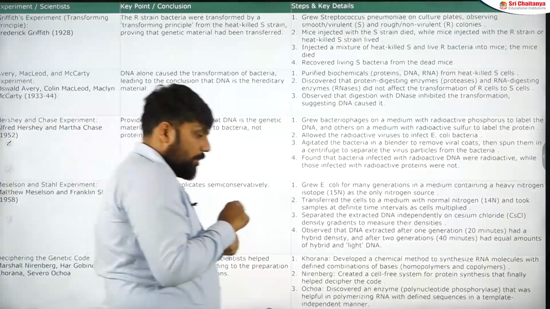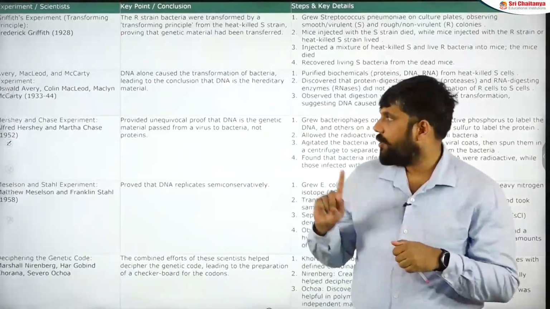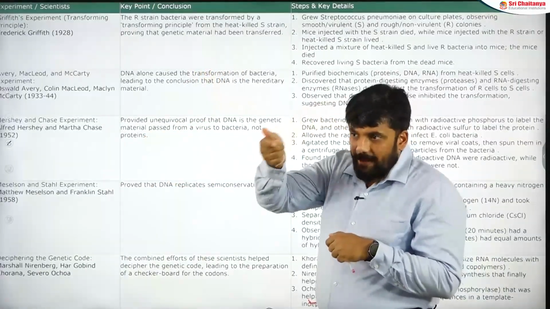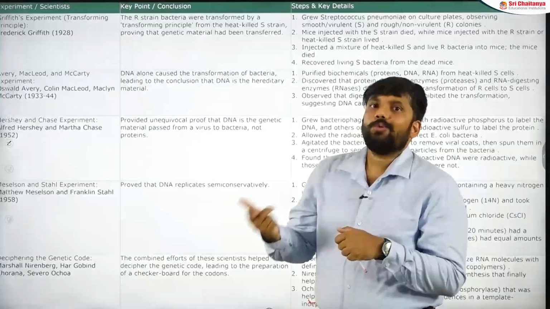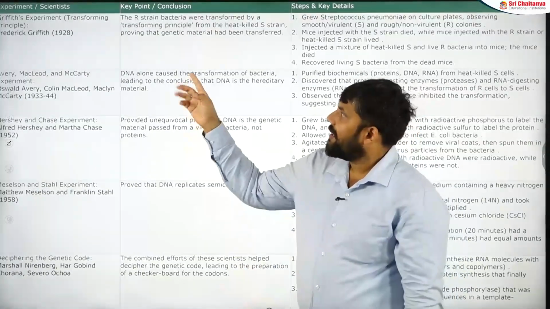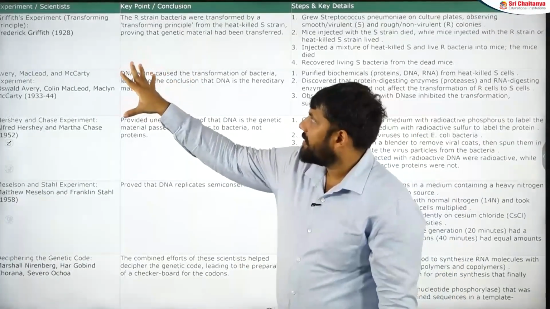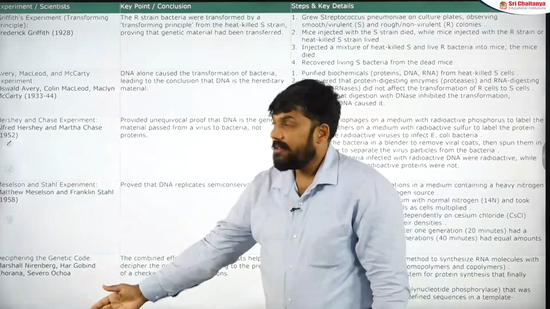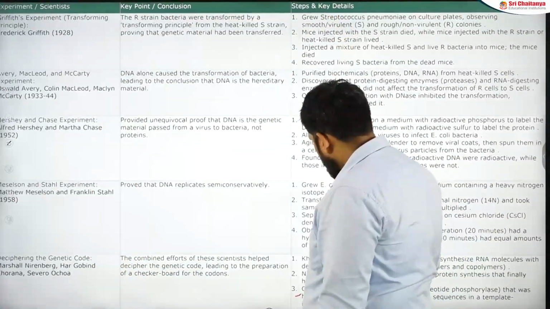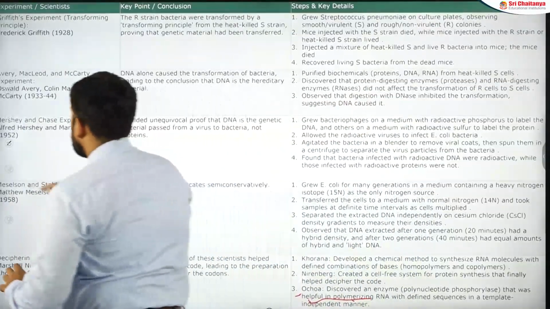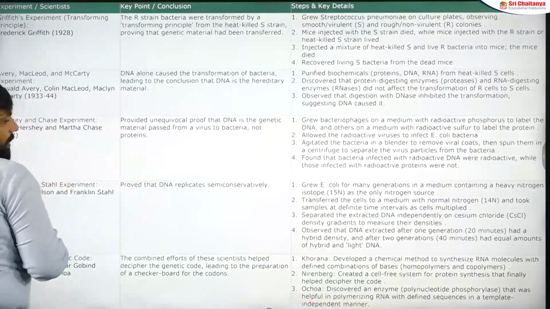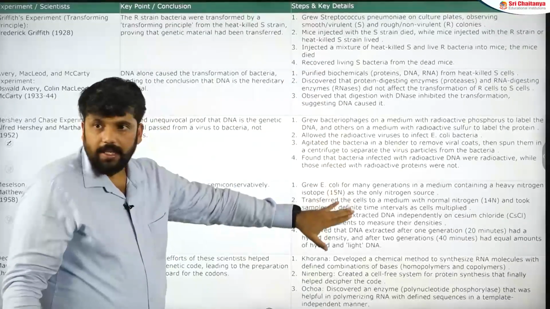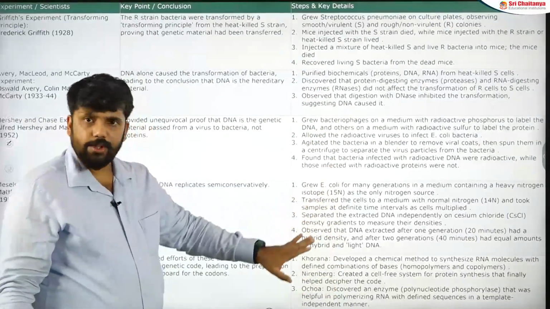I have already told you about the experiments and about the scientists. Now the steps given by these scientists are also an important aspect. In this table, the key points we have already discussed, that is, the contribution of each scientist. Here we have specifically put all the things which were done in that experiment also. A very quick revision is available.